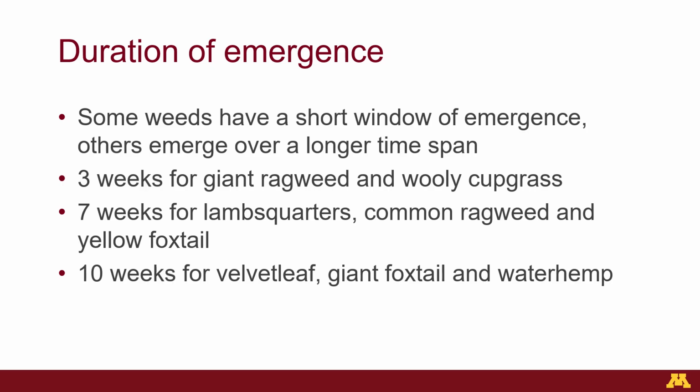The duration of emergence is 3 weeks long for giant ragweed and woolly cupgrass, 7 weeks for lamb's quarters, common ragweed and yellow foxtail, and 10 weeks for velvet leaf, giant foxtail, and water hemp. In the case of weeds that have a long emergence time, mechanical weed control operations will likely need to be repeated.